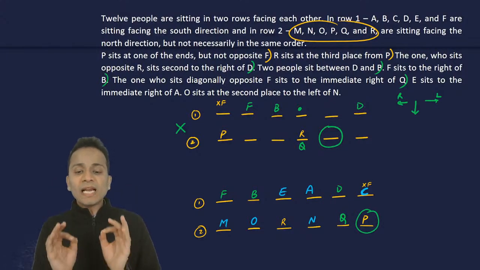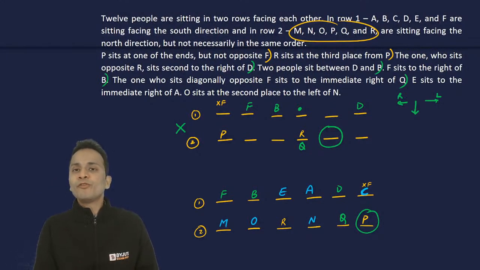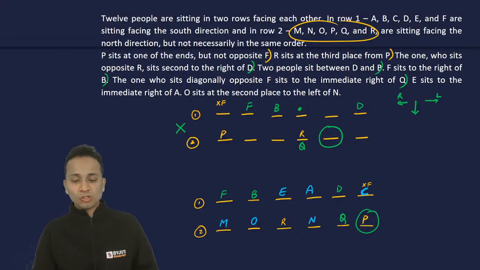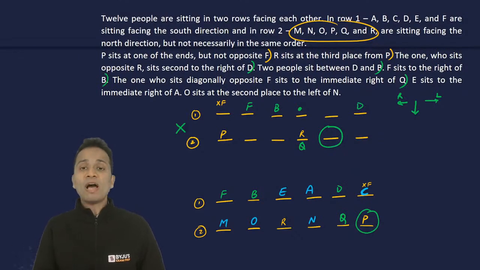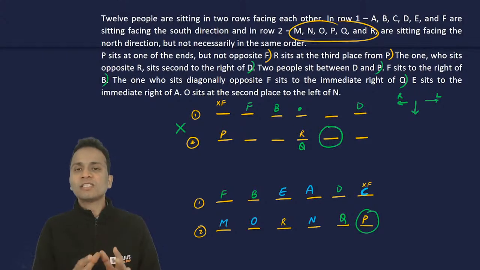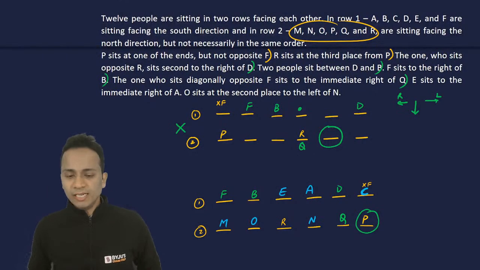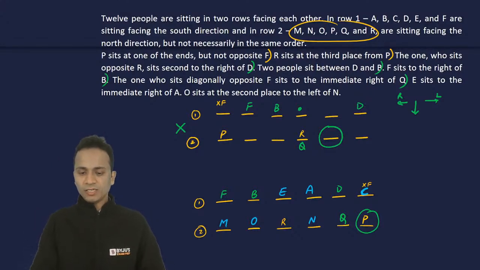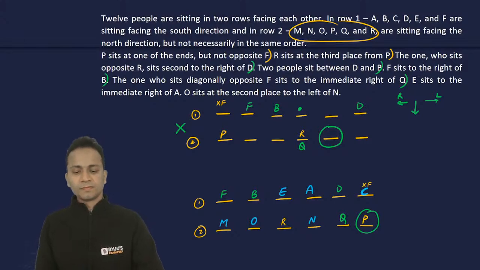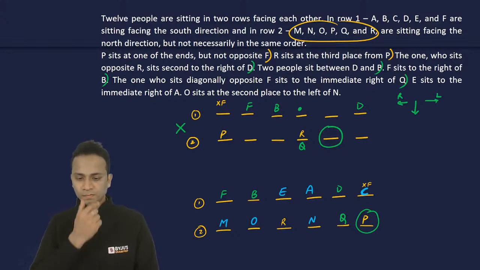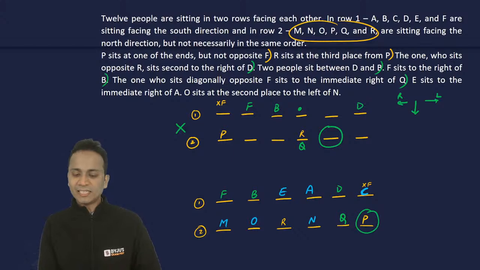Now just quickly write yes in the chat box. How many of you have got the same arrangement? I want to see how many of you have got the same arrangement. Okay, Aditya Banker, Aditya Agarwal, Vivek, nice.